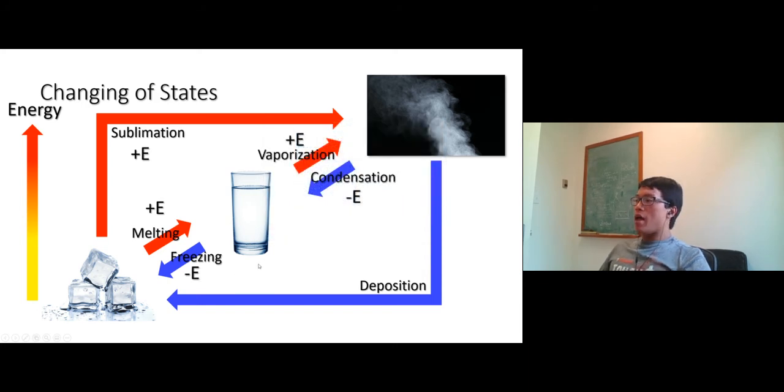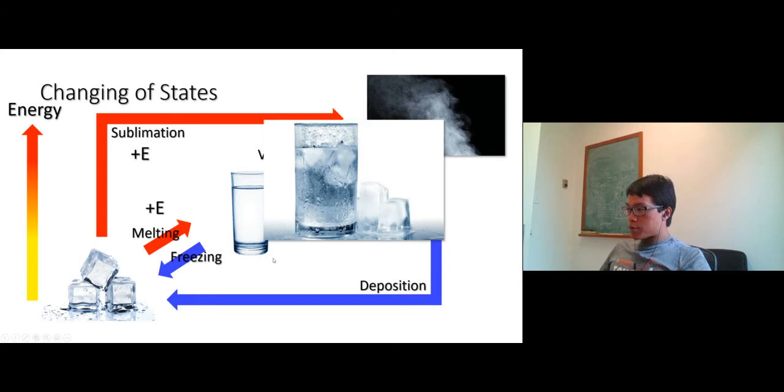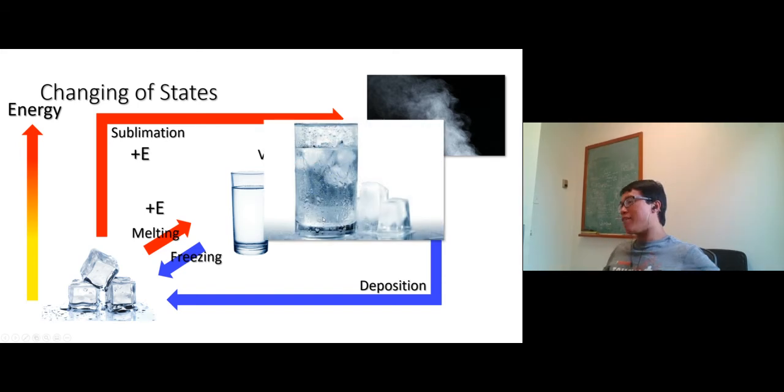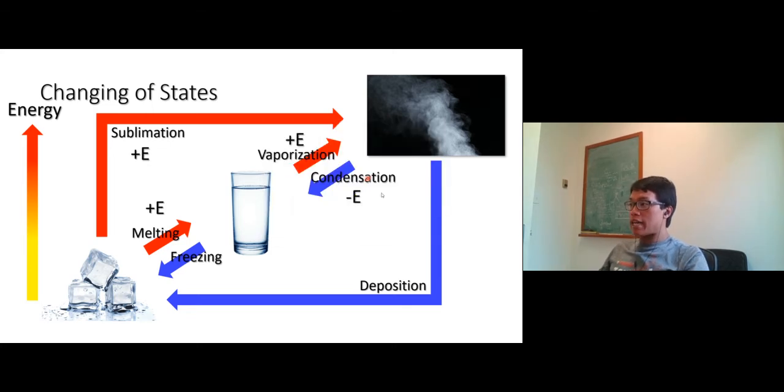Okay. I forgot to explain this one more time. So go back right here. Condensation right here. You are probably familiar with this if you have a glass of ice water, really cold. You will see droplets of water around the glass, right? And this happens because of this process, condensation. Think about this.